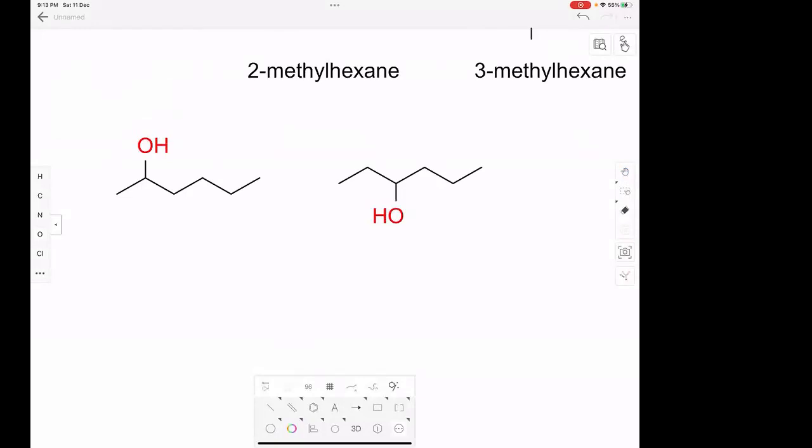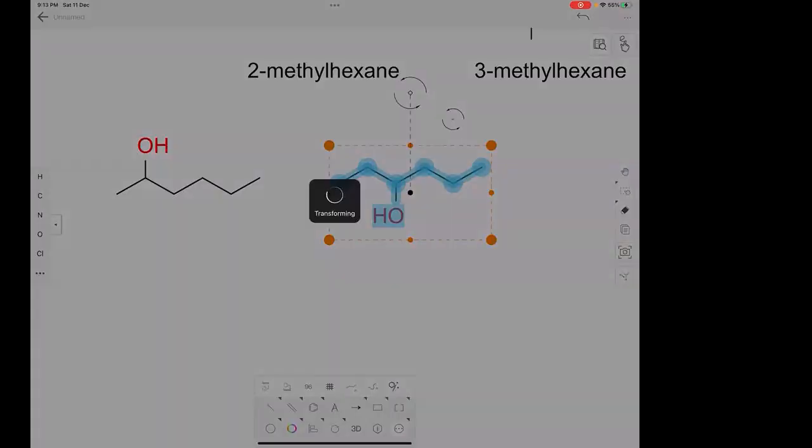These two compounds have the same formula. Obviously it is clear. And that's why they are isomers of each other. Now, can you tell me which kind of isomers are these? Positional isomers. These are also positional isomers, because if you write the name, you'll get 3-hexanol and 2-hexanol. Do you agree?